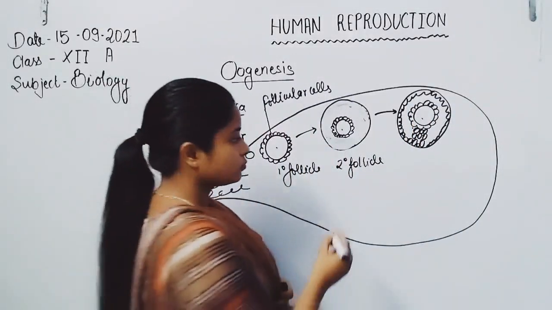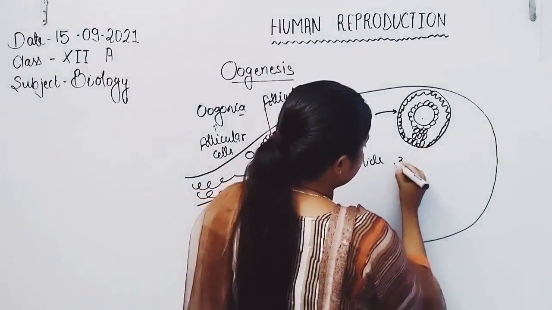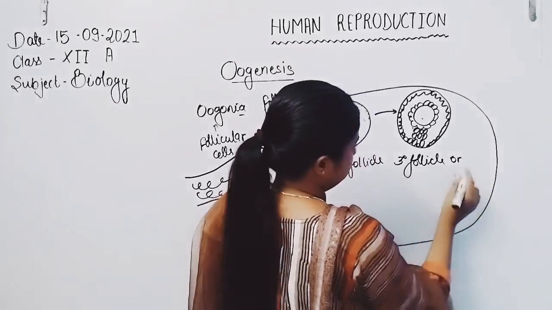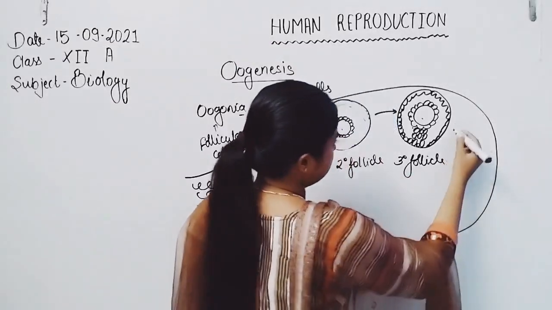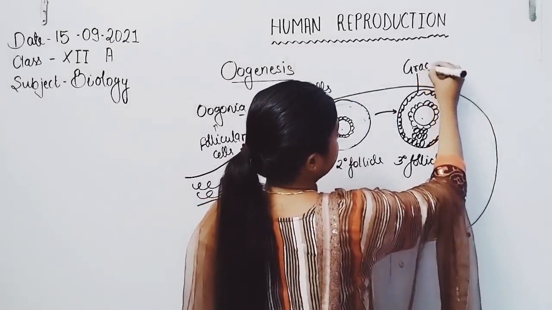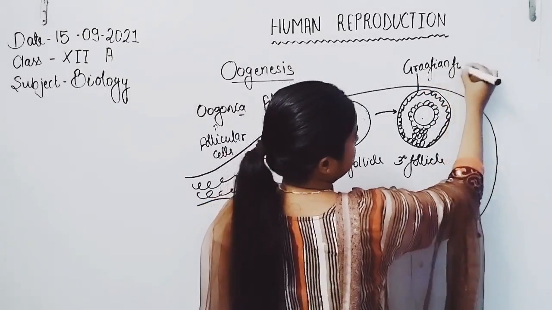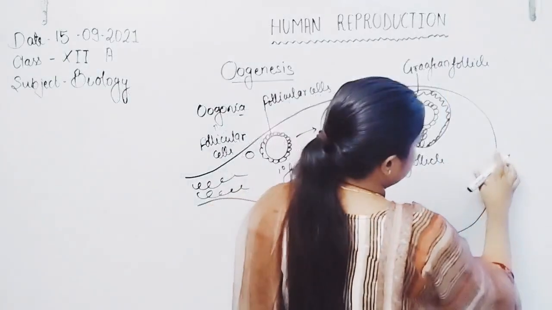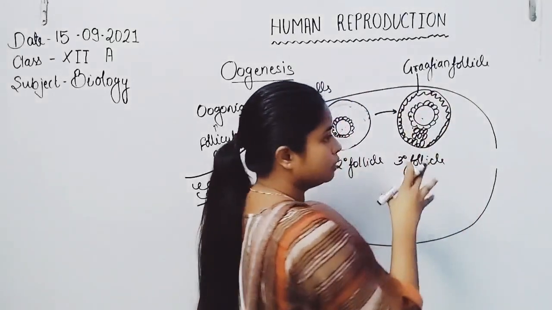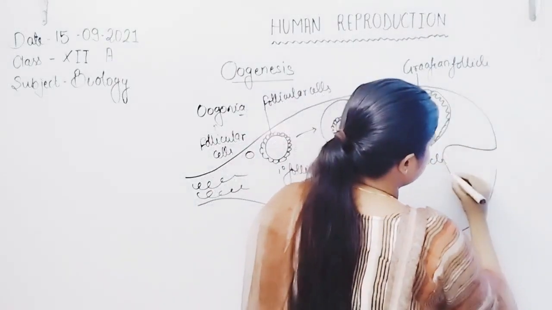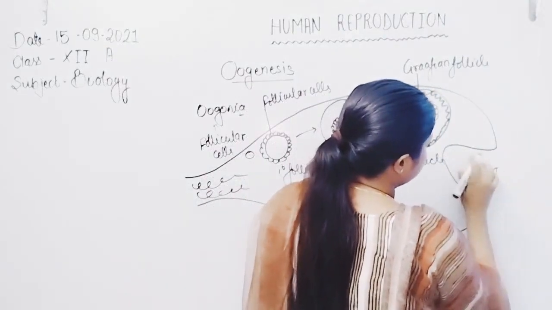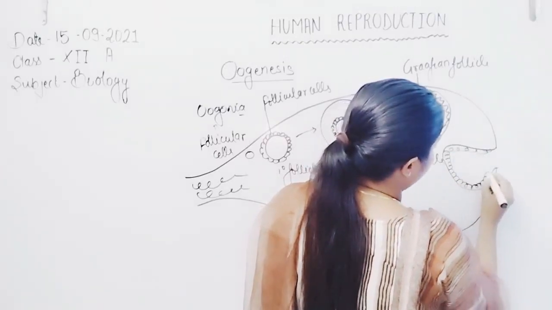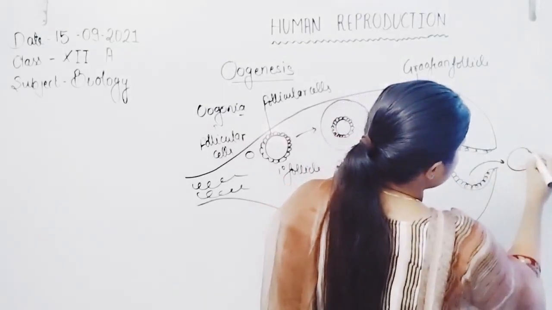like this. The tertiary follicle, or Graafian follicle. Now comes ovulation: the follicular cells rupture and finally the ovum is expelled from the follicle, and the process is known as